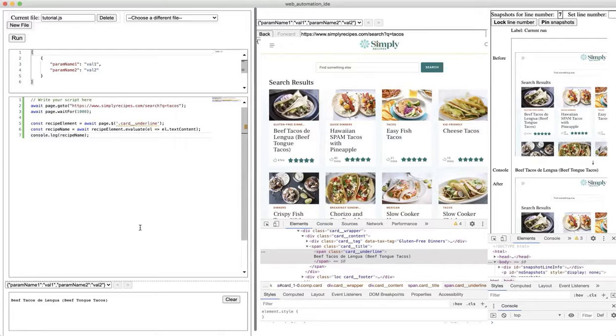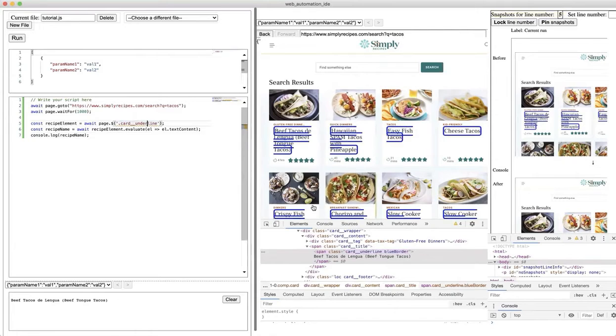Something to point out here: you can see this yellow squiggly. It says selector card underline is not unique. That's because it's matching all these different elements on the page that have this blue border. For now, this is fine, but something to consider later on. It's fine right now because the single $ sign is specifically selecting the first element on the page matching that selector.